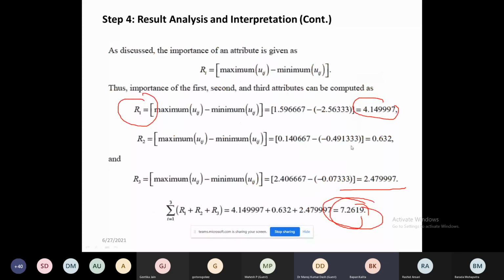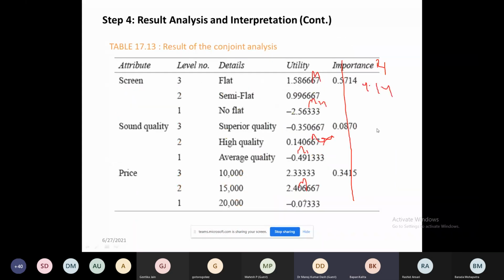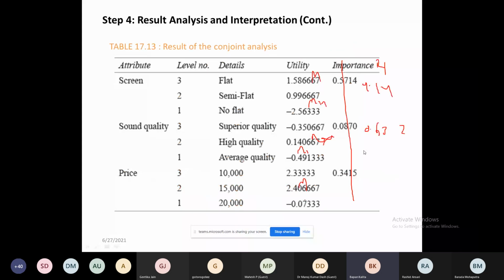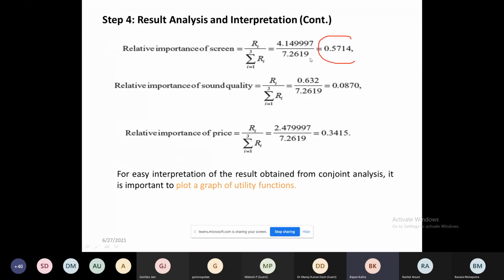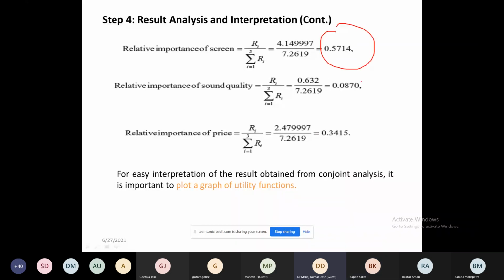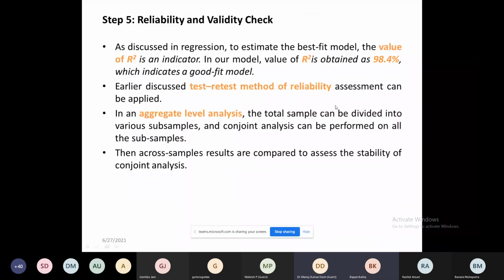You get 0.632. Similarly, we get R1, R2 and R3, then the total of R1, R2, R3, then the proportion. So you got the relative importance of screen 0.57, sound quality 0.087, and price 0.3415. So this is your model.